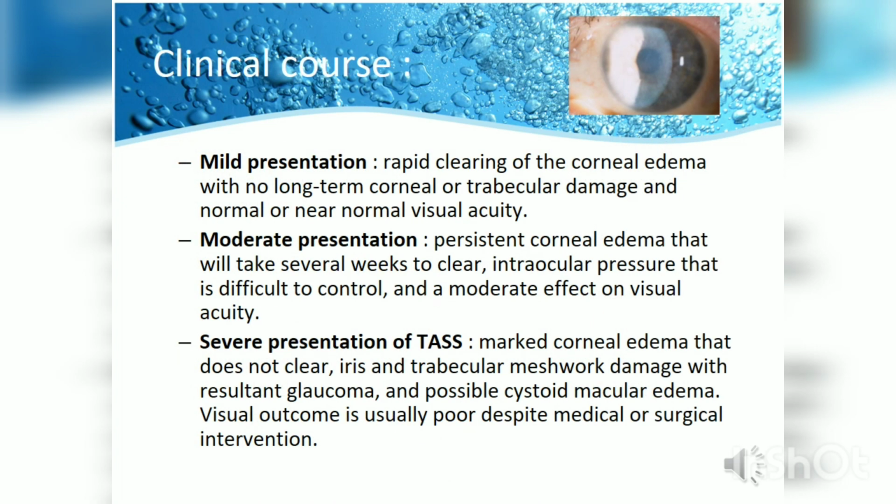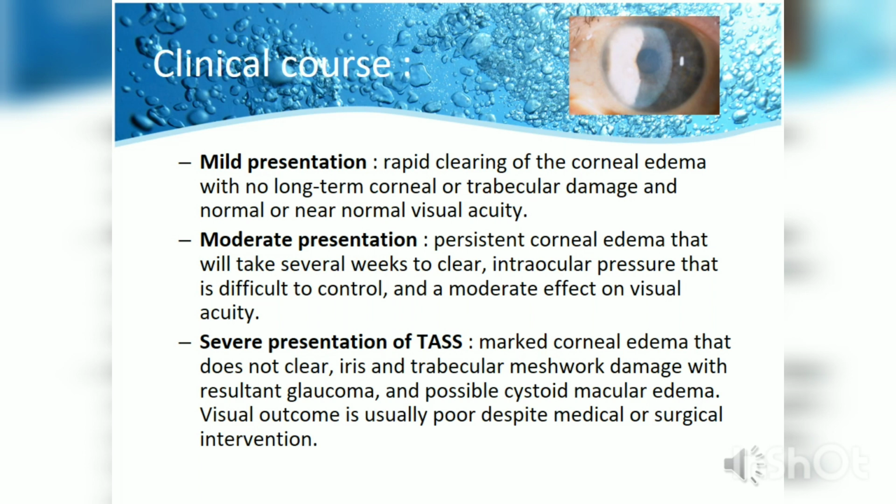Coming to the clinical course, this may be divided into mild, moderate, or severe presentation. In mild cases, we have rapid clearing of the corneal edema with no long-term corneal or trabecular meshwork damage, and normal or near normal visual acuity. In moderate cases, there is persistent corneal edema that may take several weeks to clear, intraocular pressure that is sometimes difficult to control, and a moderate effect on the visual acuity.